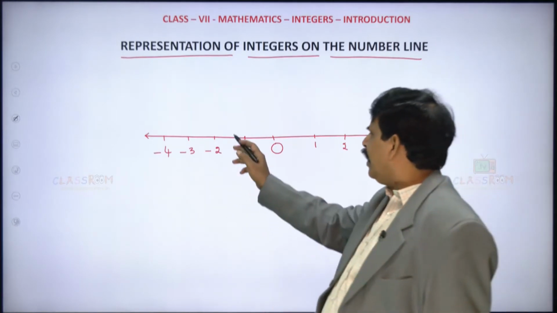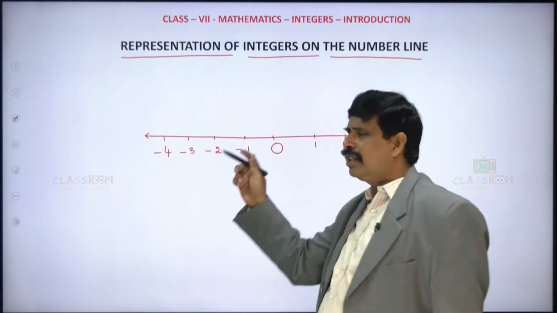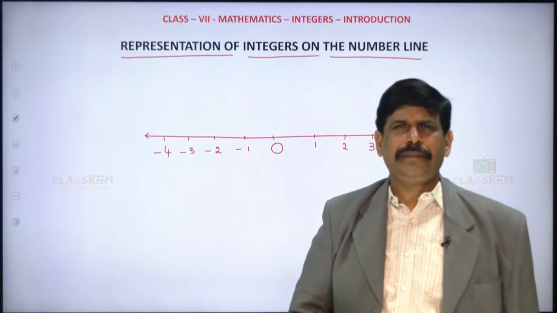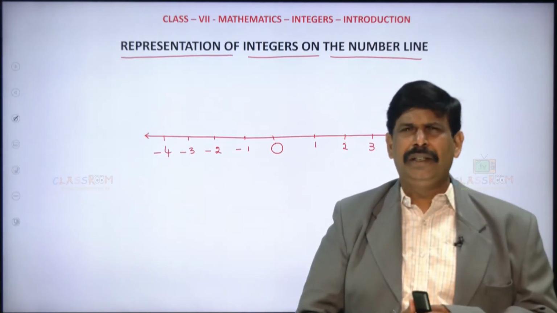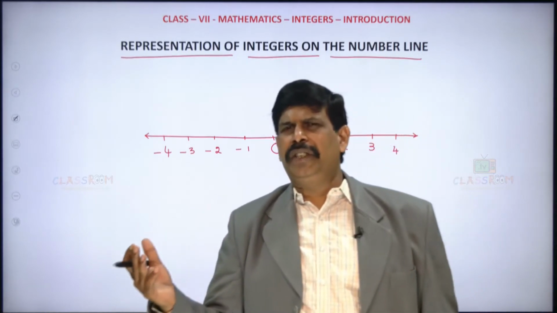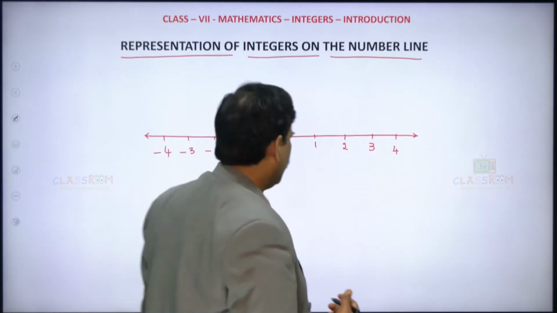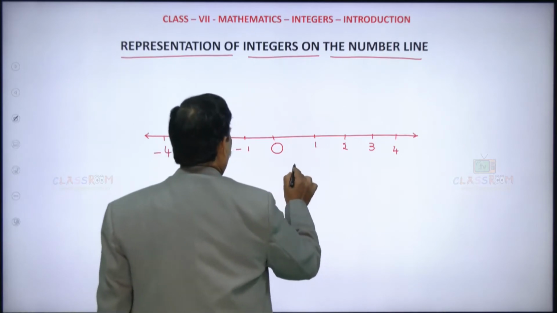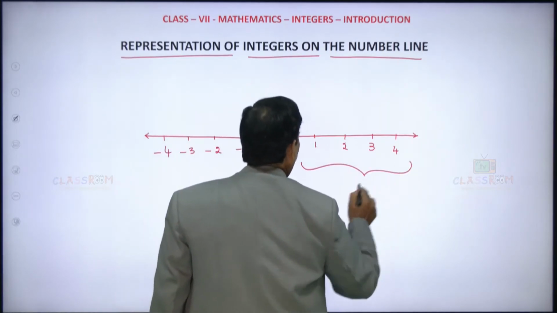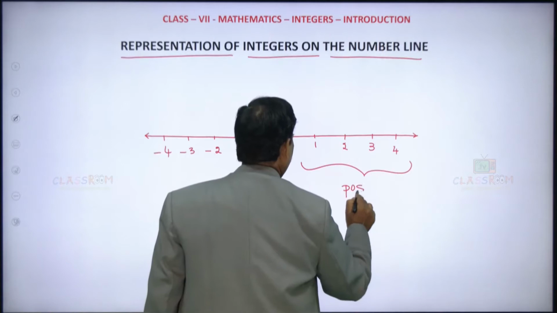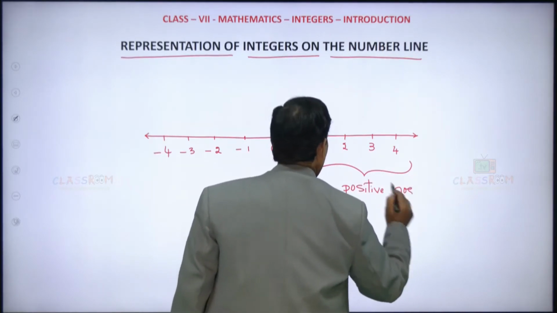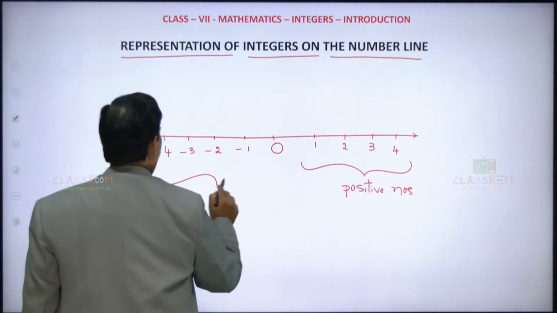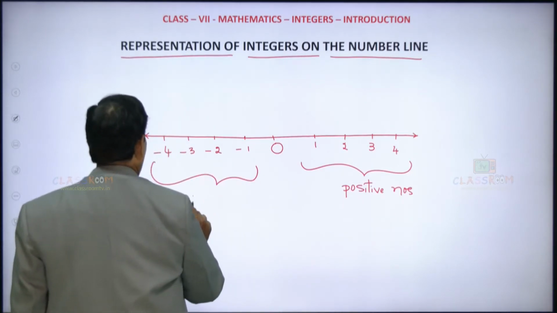Now it is an integer number line because integers are on the line. Remember, 0 should be in the middle, and the right side of 0 has the positive numbers, and on the left side of 0 are the negative numbers.